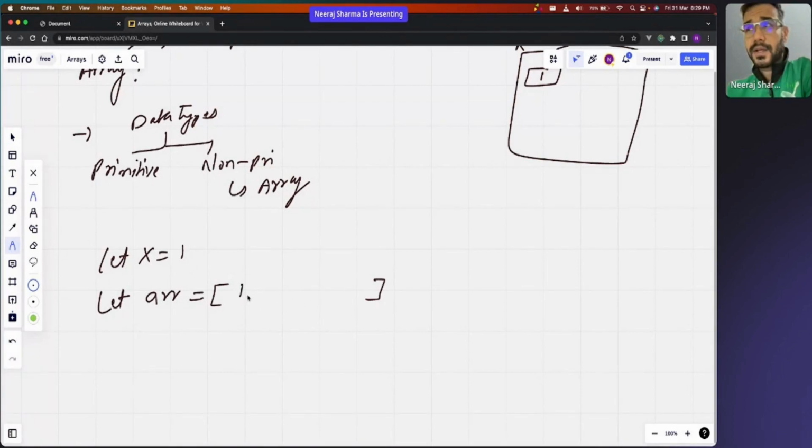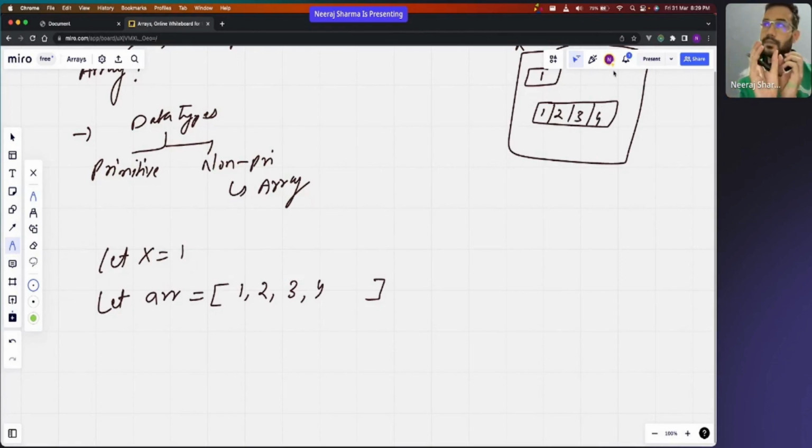For example, 1, 2, 3, 4. So what happens in the memory is that one block is given to 1, then 2, then 3, then 4, and all these blocks will be together. Clear? That is what an array is.